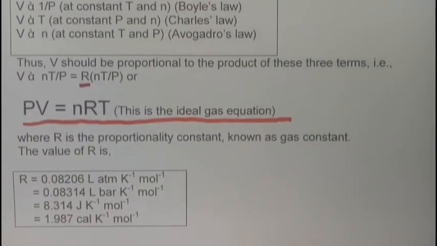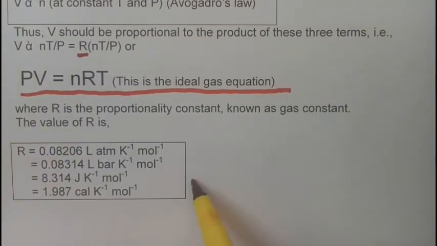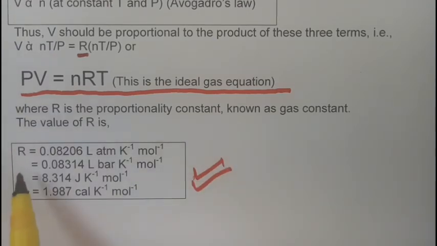So R is the gas constant, and it has many values. These are written here, and we have to learn them. R is equal to 0.08206 liter atmosphere per Kelvin per mole, or 0.08314 liter bar per Kelvin per mole, or 8.314 joules per Kelvin per mole, or 1.987 calories per Kelvin per mole.